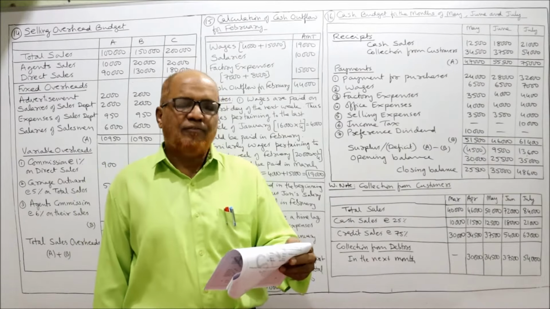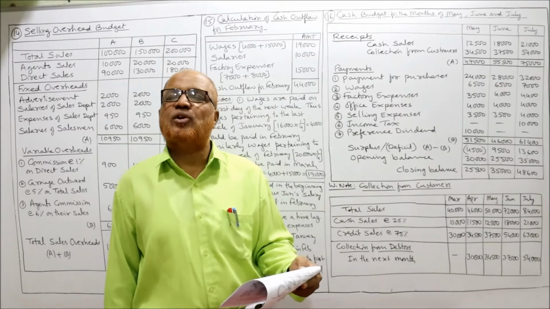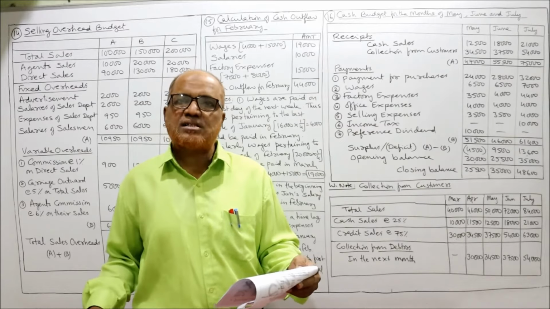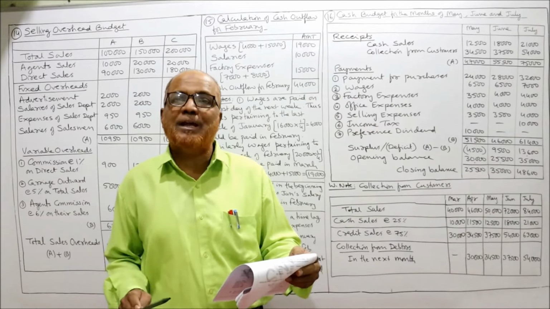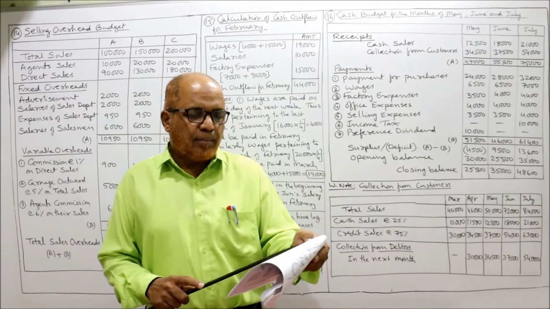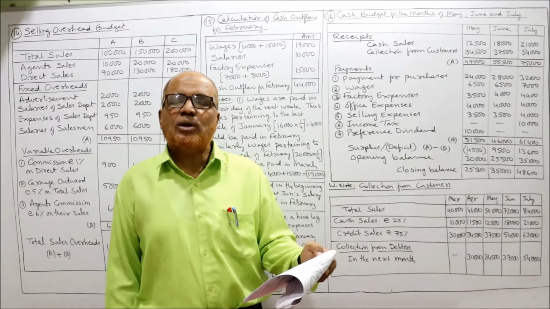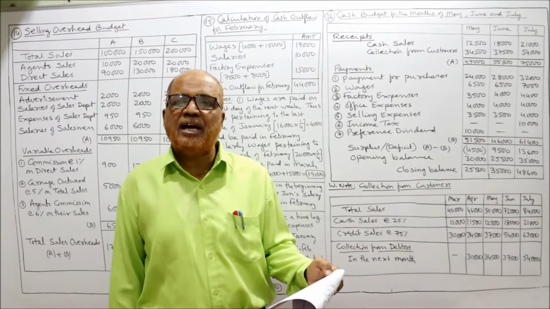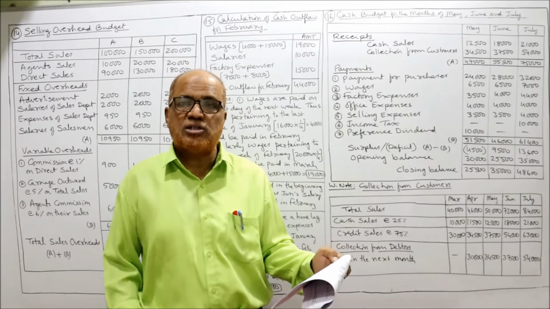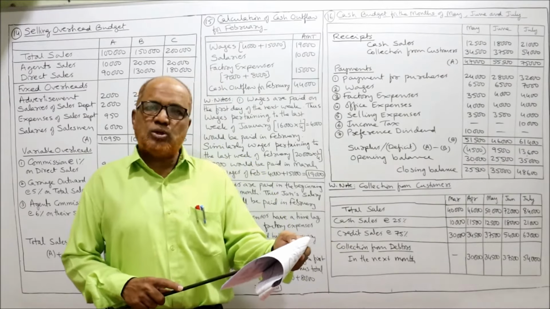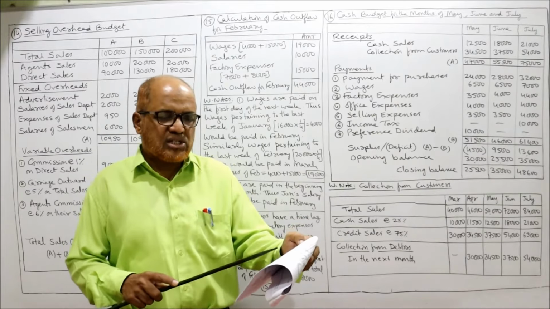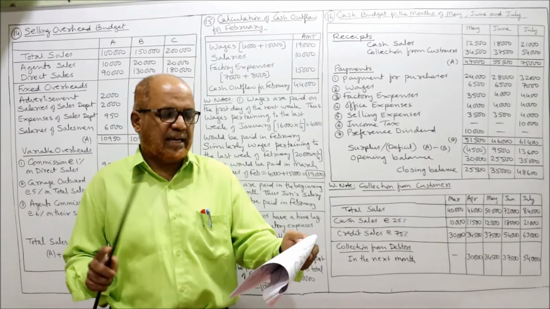So here we have to prepare the cash budget for 3 months, May, June, July. On 1st May, the opening balance of cash in hand is 30,000. We are given the months March, April, May, June, July. Actually we have to make the budget only for 3 months, May, June, July, but the data is given from March for some calculation purposes. So 5 months data is given: sales, purchases, wages, factory expense, office expense, selling expense.